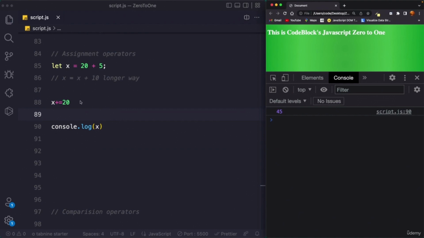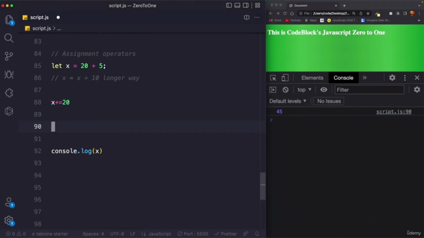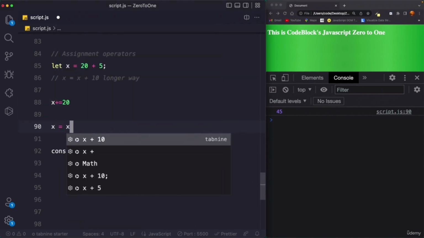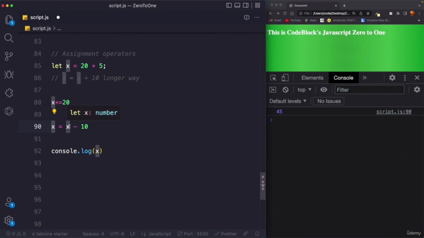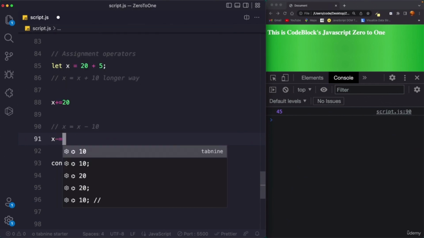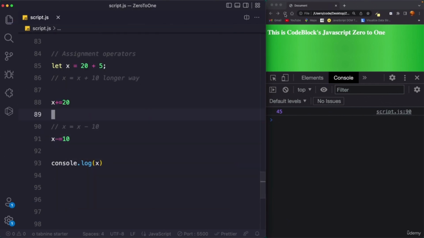And similarly we can subtract as well. So either we can say x equals x minus 10. So again it would become 35 because currently x is 45, so 45 minus 10 is 35. But again, this is the longer way, right? We can simply do x minus equals 10. And now it would again come back to 35. Reload the browser. Again it came back to 35.